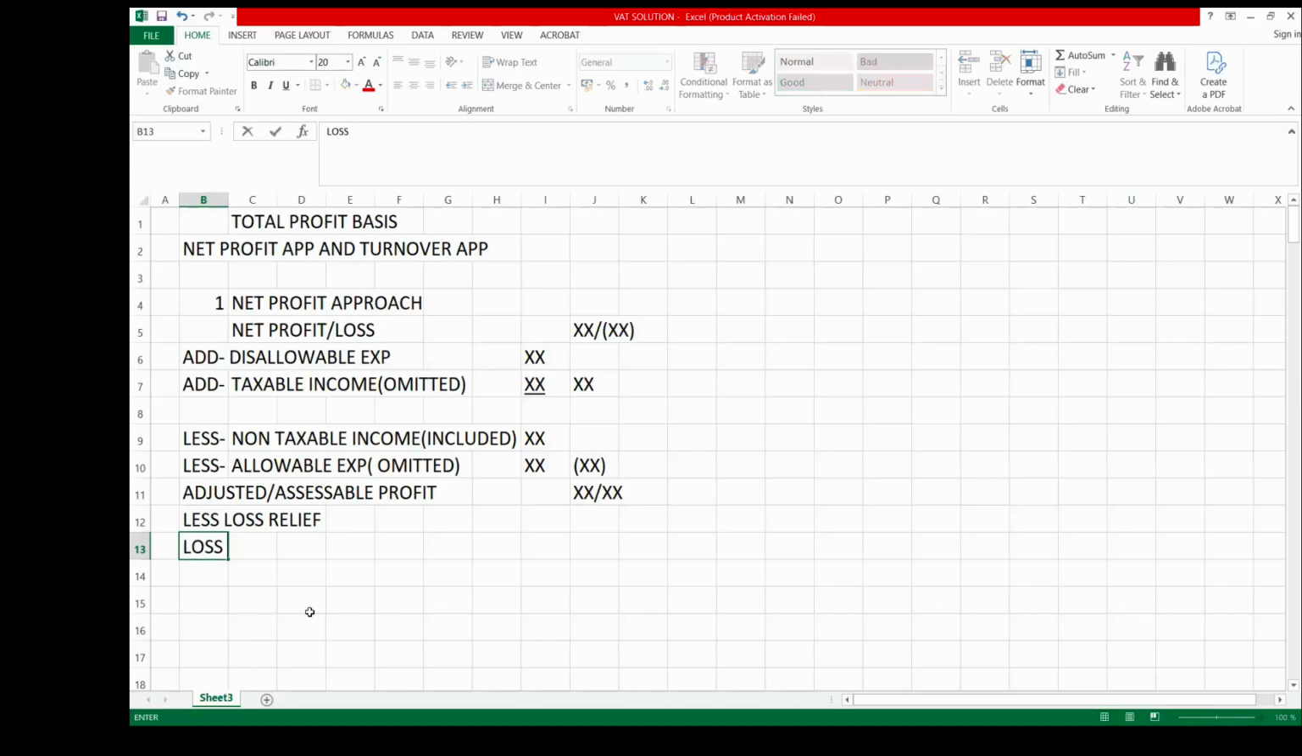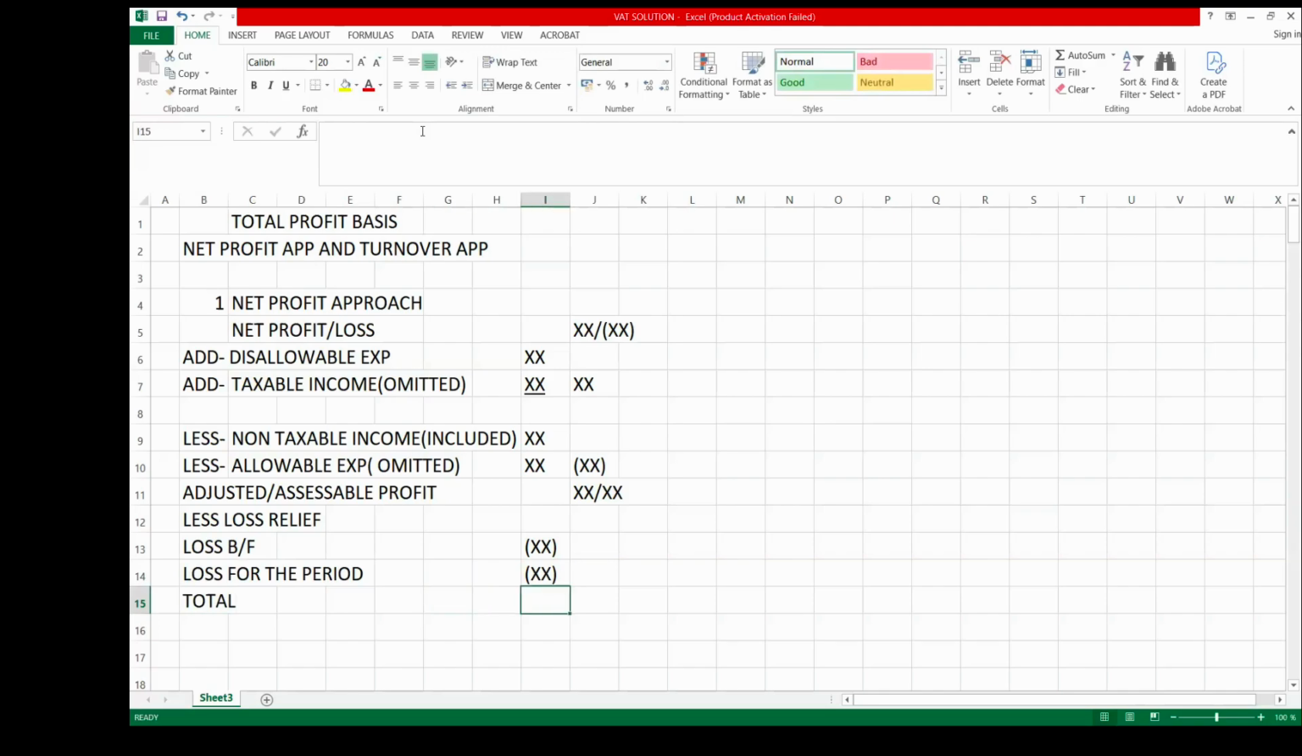You look at loss brought forward, if there is any that they are bringing from previous period. Then you also have loss for the year. If there is any loss that they have for the period, you also consider it. So when you add these together, this will give you your total loss.